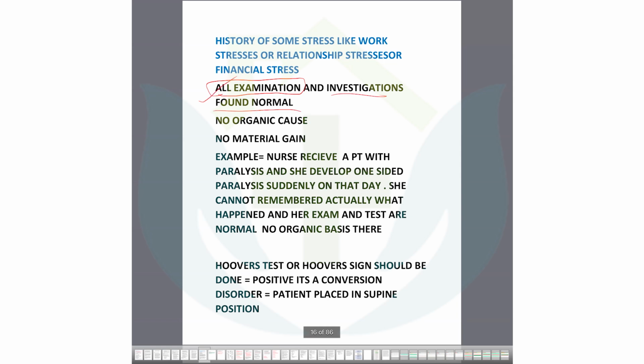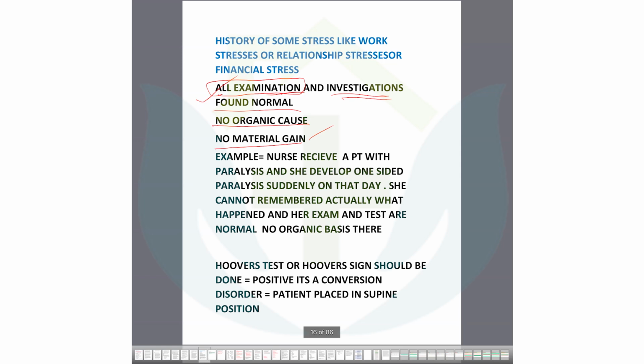So do not be biased by the examination part. Sometimes they will give you that examination showed unremarkable. So it could be possible in case of this psychiatric manifestation. But investigation will be normal. This is true. No organic cause, there will be no brain problem or spinal cord problem, and no material gain. He would not like to gain some financial benefit or some other benefit.